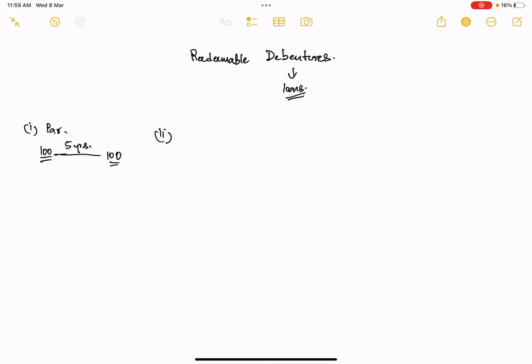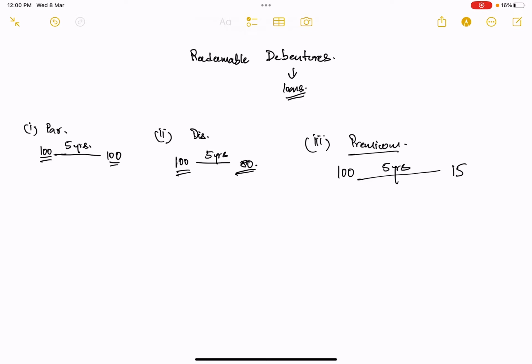Secondly, it may happen at a discount. Discount means, let's say you have given 100 rupees to a company as a debenture, and after 5 years you are only receiving 80 rupees. So this is a situation of debentures being redeemed at a discount. Thirdly, we have redemption at a premium. This means a situation where you had lent 100 rupees, and after a period of 5 years you are receiving, let's say, 150 rupees.